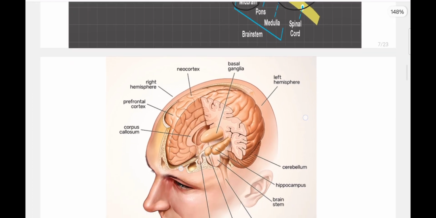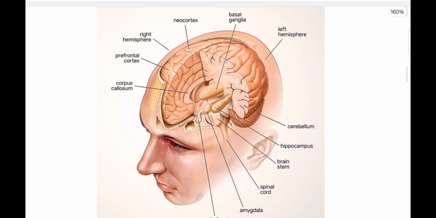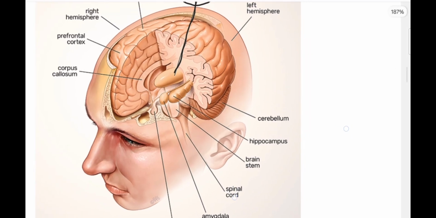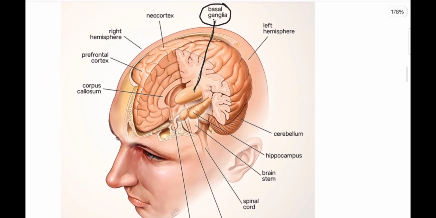Next, this is the top view, the topmost part. Here you can see the first part, that is the basal ganglia. This part is the basal ganglia, and I have already mentioned what ganglia is. If you have still not written what ganglia is, please note it down. What are basal ganglia? Basal ganglia are structures of nuclei.